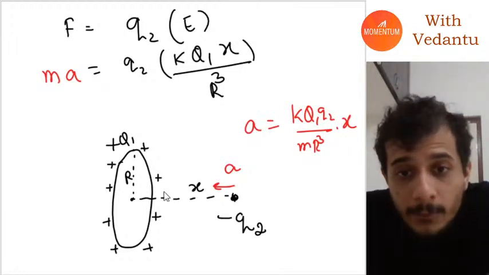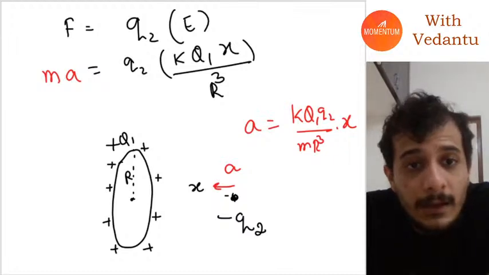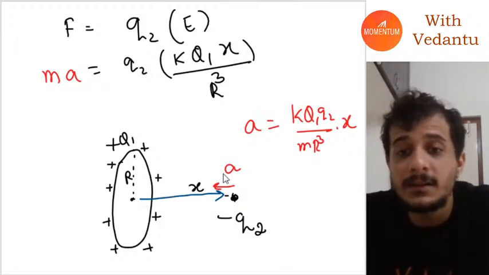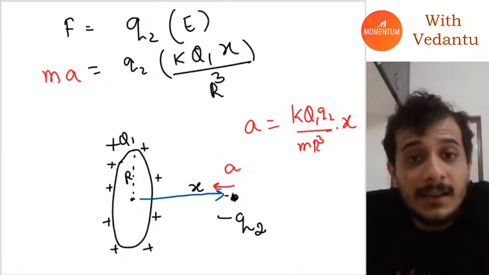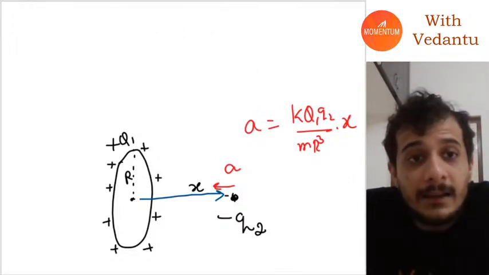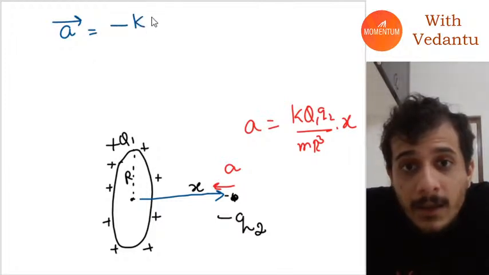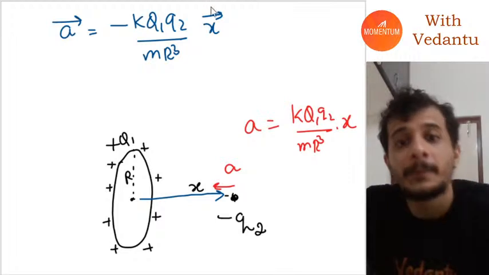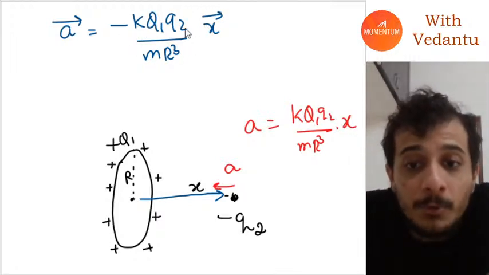Now here, if you see, this distance x is in positive direction and the acceleration a is in negative direction. So actually if I write things in vector form, I can write acceleration a is equal to negative k q1 q2 by m r cube into x. This negative sign just tells me that acceleration is opposite to the position.